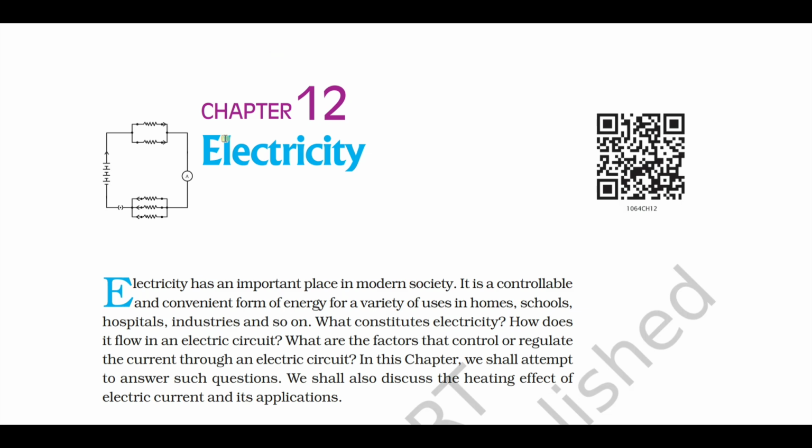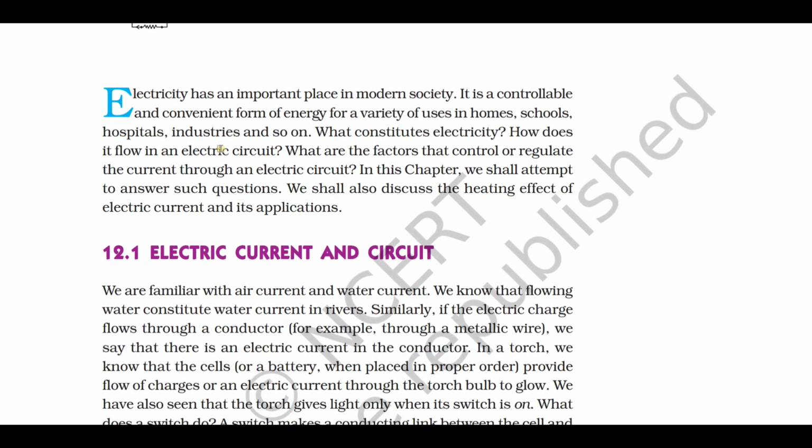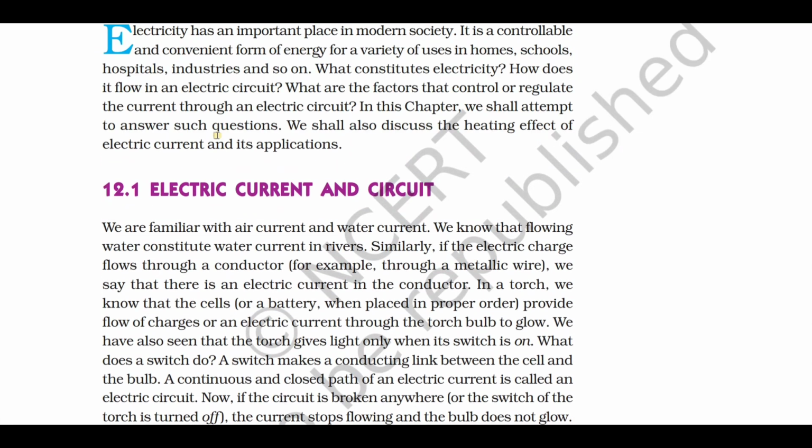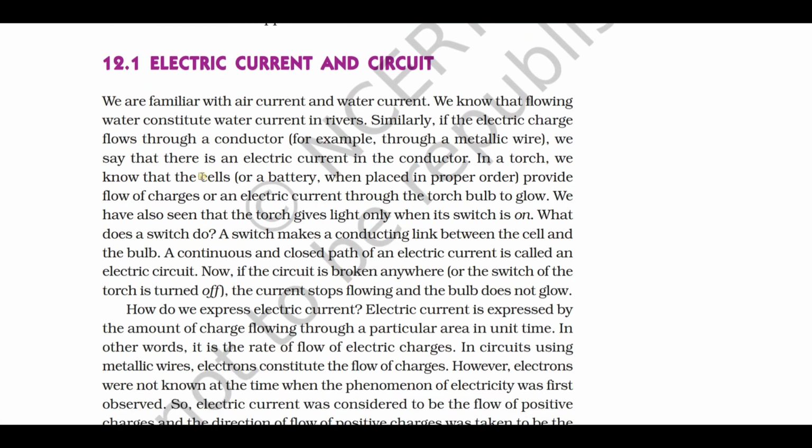So, the unit electricity: from the examination point of view, you can score around 6 to 7 marks. Make a note of all the keywords we are going to discuss now. On the first page of the unit electricity, you can get a 1 mark definition of a switch. A switch makes a conducting link between the cell and the bulb. What is a switch? It is a conducting link between the cell and the electric bulb. 1 mark. You can just make a note of the word switch.